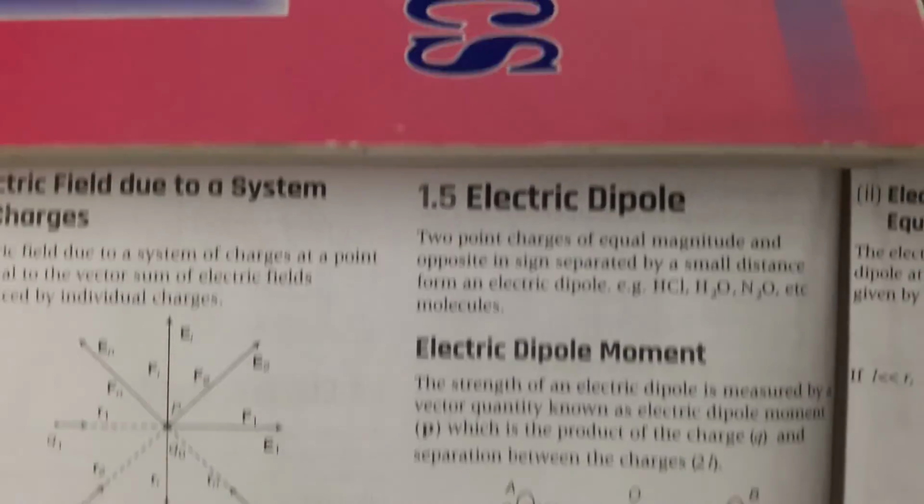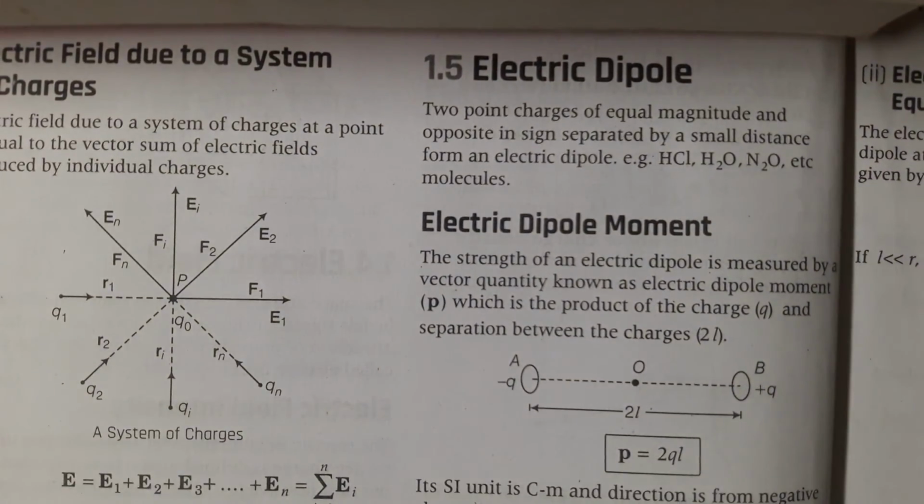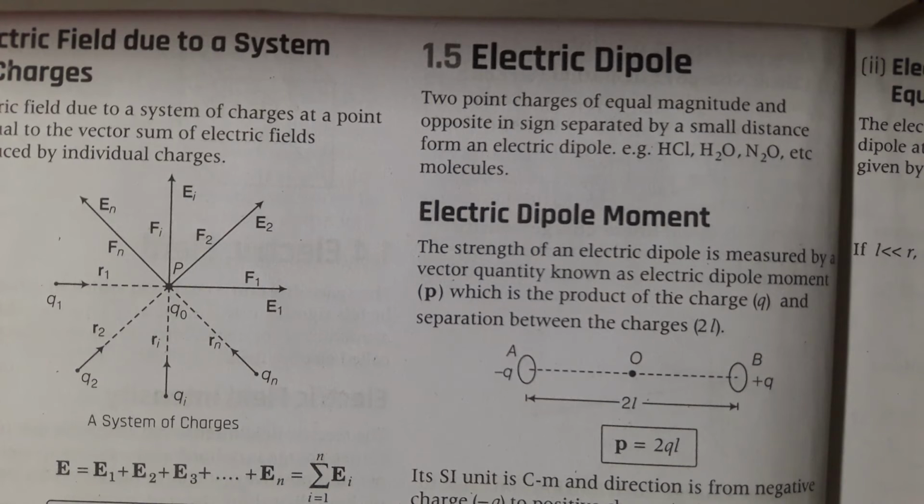Okay, so electric dipole. Two point charges of equal magnitude and opposite in sign, separated by a small distance, form an electric dipole. Examples are HCl, H2O, N2O molecules. As you can see, we have shown you the diagram.